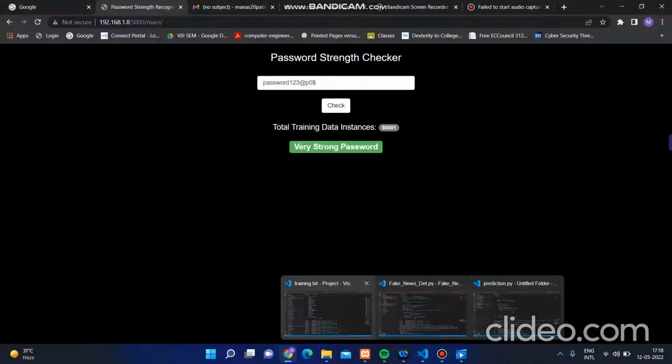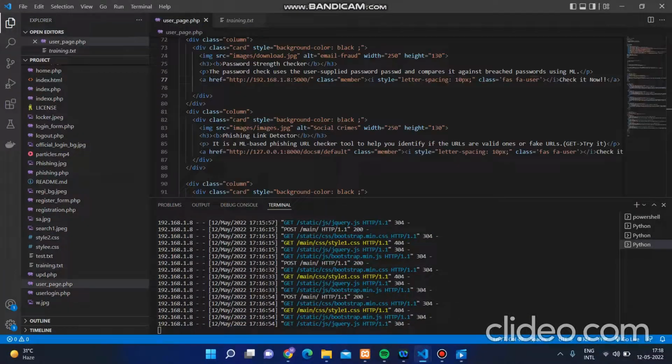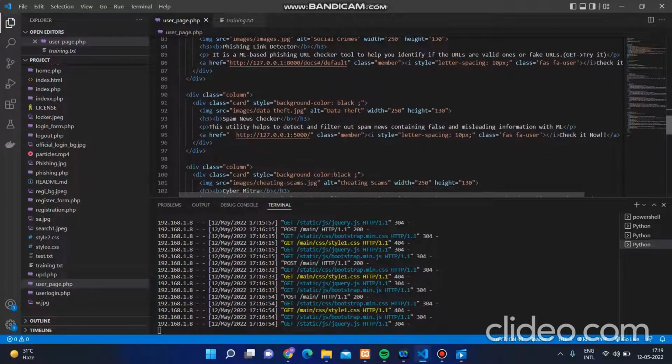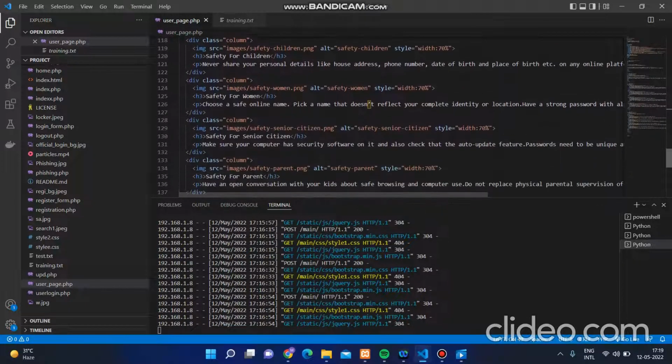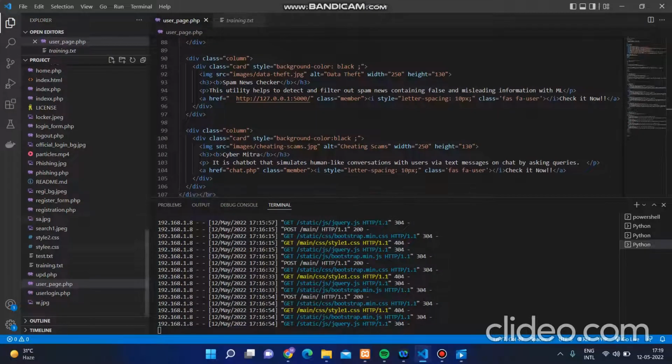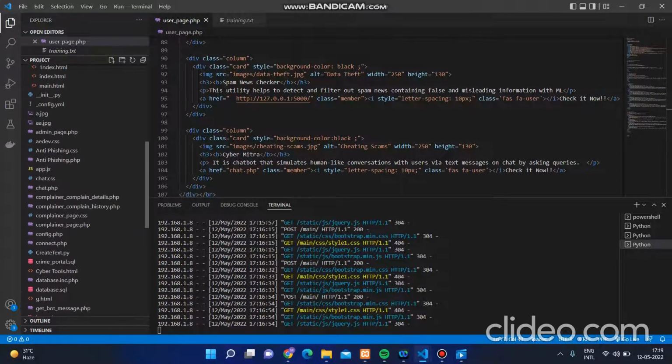Now what we did after getting the data, we used the SVM, that is support vector machine, to train this data. So what does SVM do? It basically creates a hyperplane between the strong password and the weak password. It divides the strong password from the weak password, and if the user enters a password, then based on its strength and the special cases, the user can directly get the strength of the website password. So for this, the basic functionality we use is the SVM, that is support vector machine.